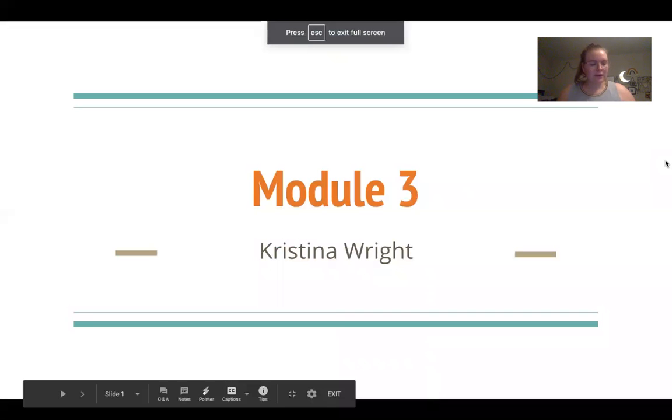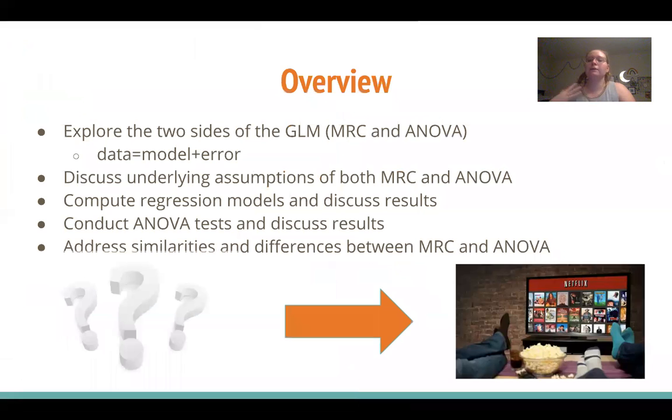Okay. Hello, welcome to my Module 3 presentation. Today I will be exploring the general linear model, specifically the two sides of the general linear model, which are regression and ANOVA. Now, the general linear model itself is a very statistical tool and it allows us to create many different models to describe the world in which we live.